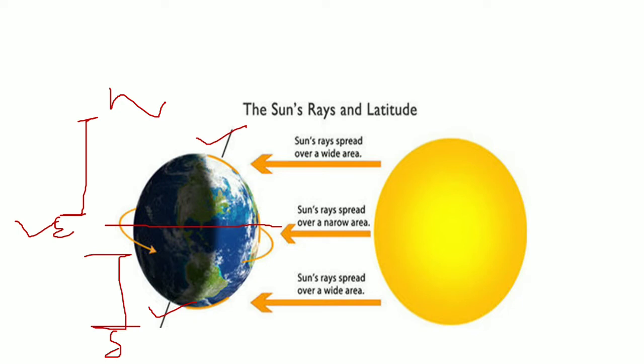Okay, so from the diagram you can clearly see this is the sun. Okay, so the energies received by the equator are overhead, and they are spread over a narrower area. As a result, the intensity of the solar radiation in this equator region is very high, while when we move towards the north and the south pole, the spread of the incoming radiation increases to a larger area. As a result, the intensity of the solar radiation decreases when we move towards the north and south. Okay, therefore with the increase in latitude, the solar radiation intensity keeps on decreasing.